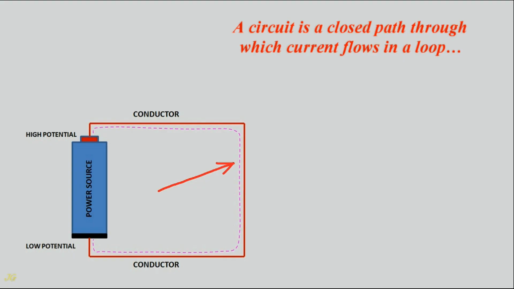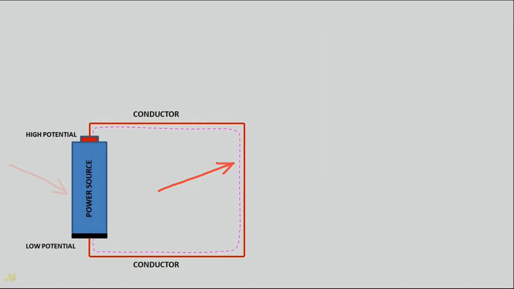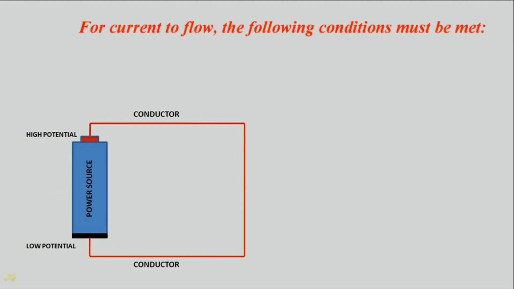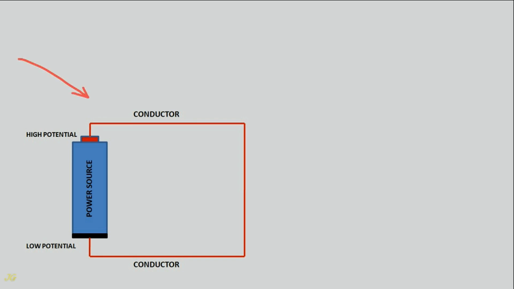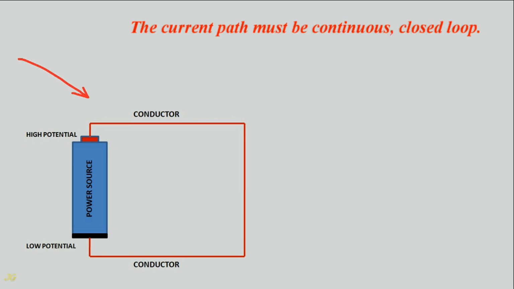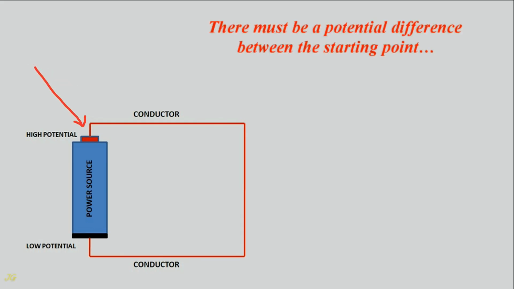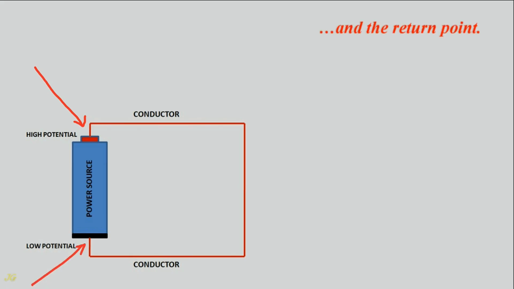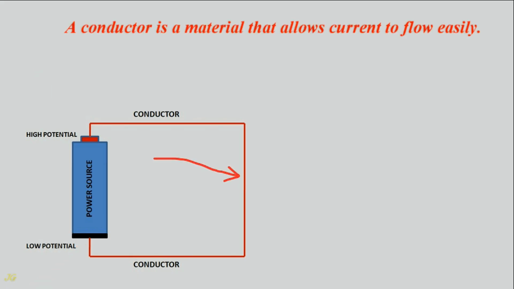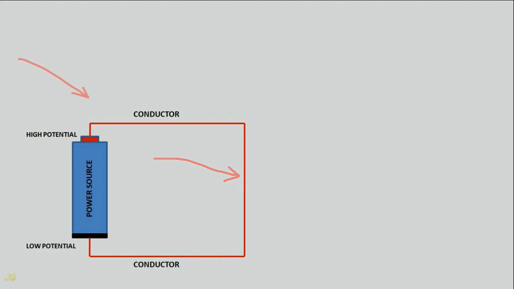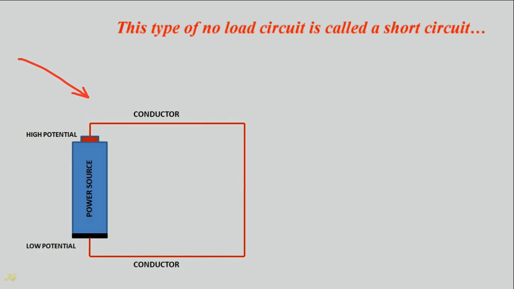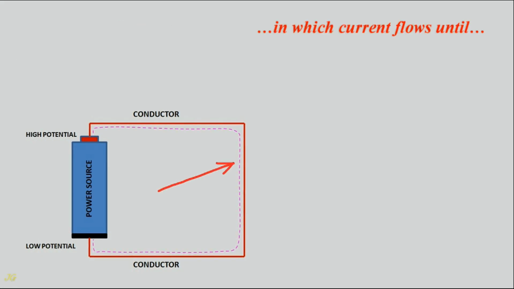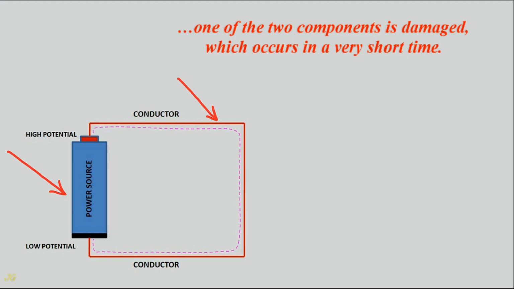A circuit is a closed path through which current flows in a loop and returns to its source. For current to flow, the following conditions must be met. The current path must be a continuous, closed loop. There must be a potential difference between the starting point and the return point. A conductor is a material that allows current to flow easily. This type of no-load circuit is called a short circuit, in which current flows until one of the two components is damaged, which occurs in a very short time.